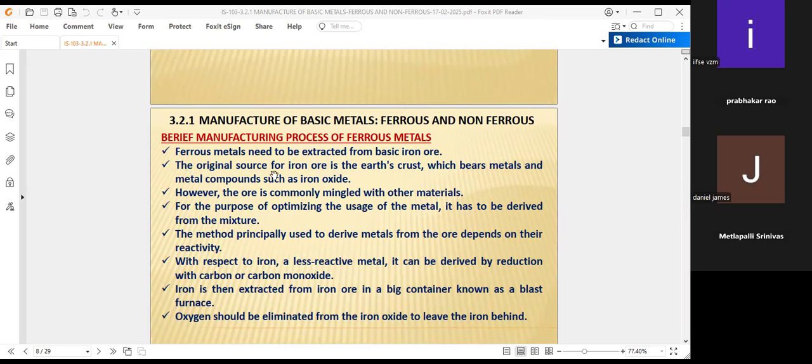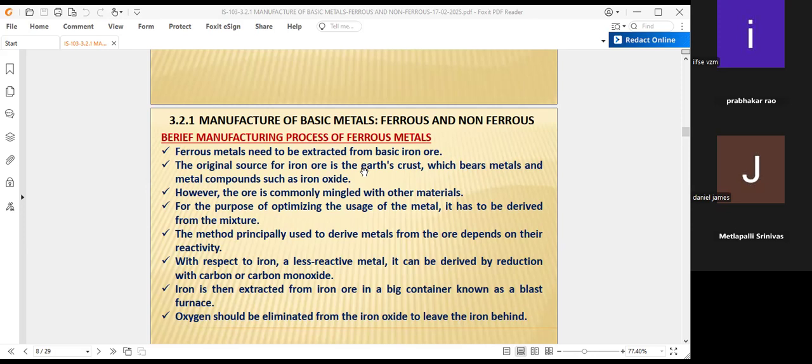The original source of iron ore is the earth crust, which bears metals and metallic compounds such as iron oxide also. Definitely, if iron is there in the earth crust, oxygen is also available along with the ore.